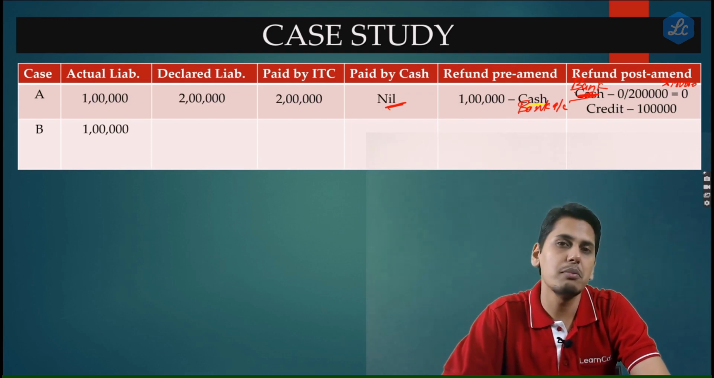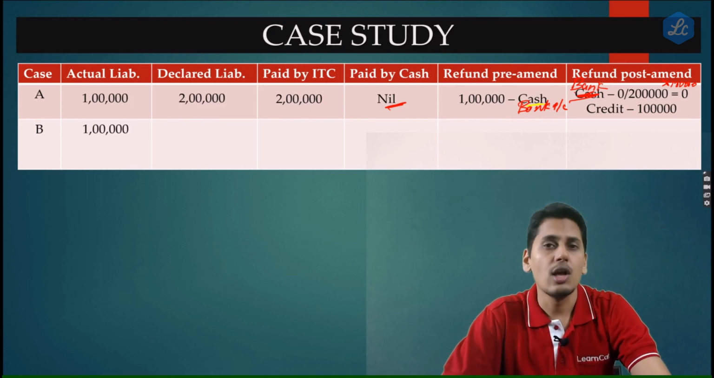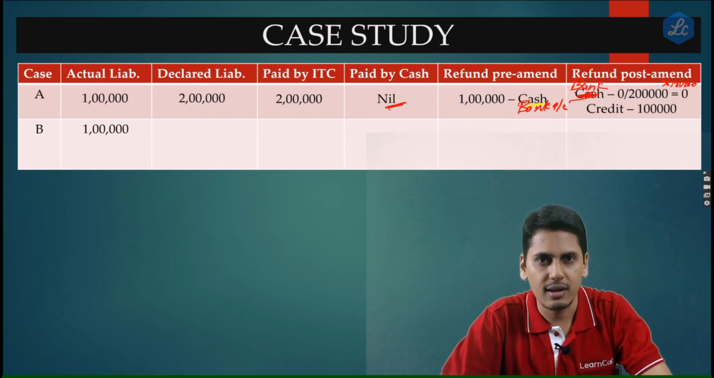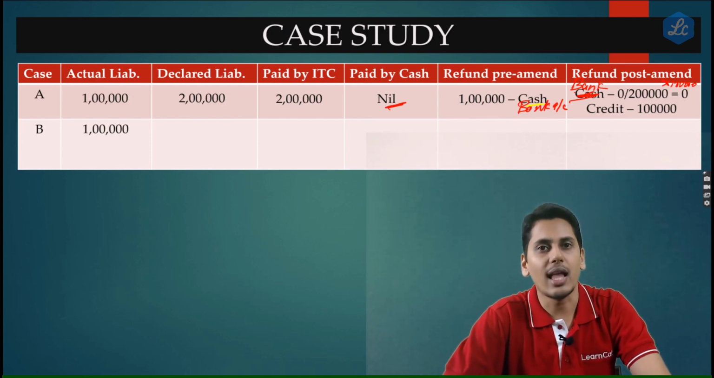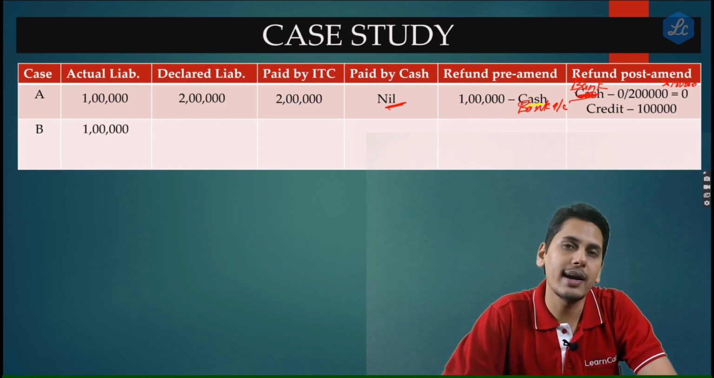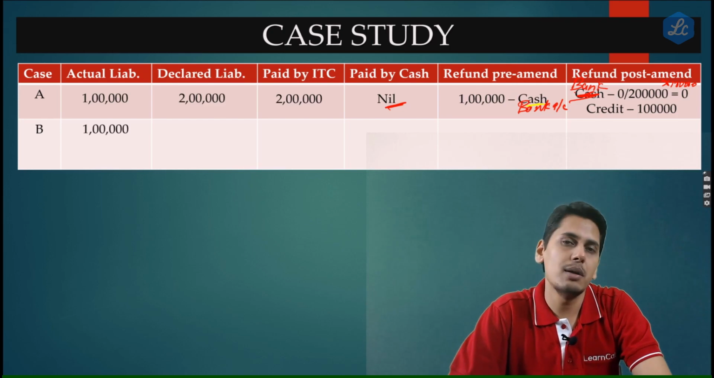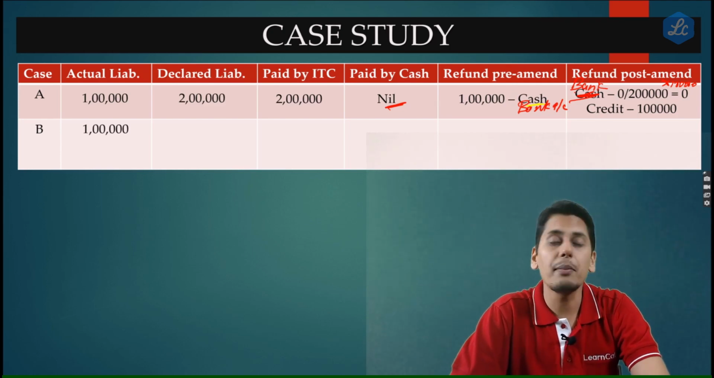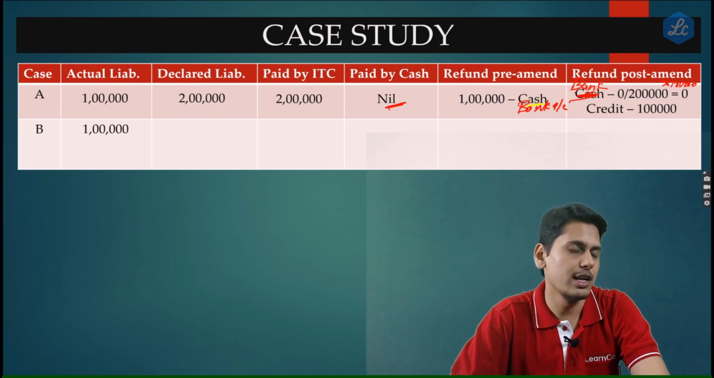So the position remains the same whether he has done this malpractice or not. 1 lakh rupees would have been carried forward in his electronic credit ledger. Even by doing this, 1 lakh rupees will now come back to his electronic credit ledger. Now friends, as we discussed, this amendment was there to arrest the malpractice which was happening, but in a way it is also going to affect the genuine taxpayers.